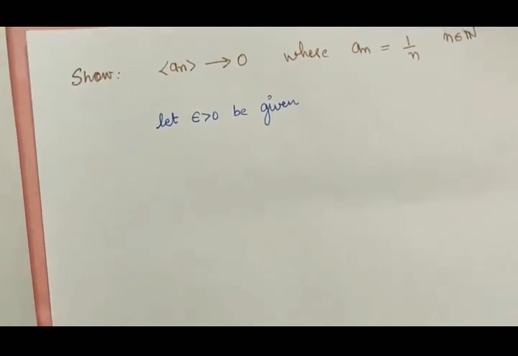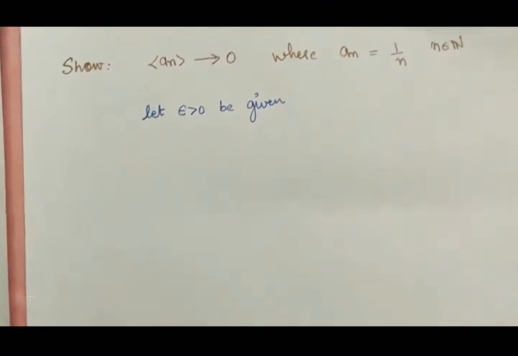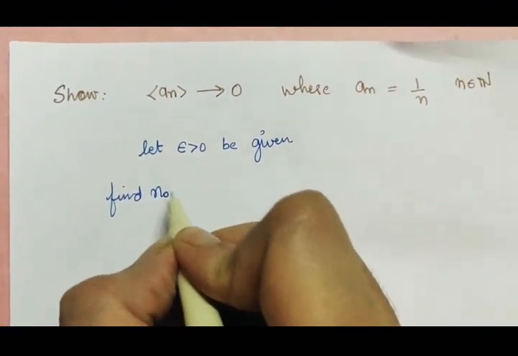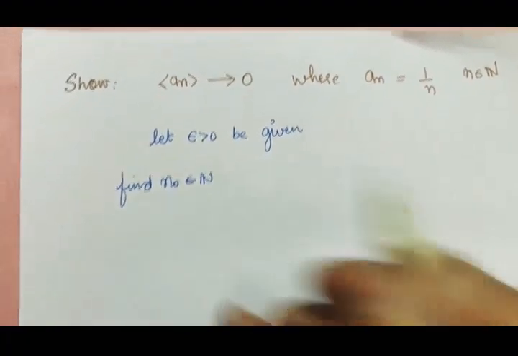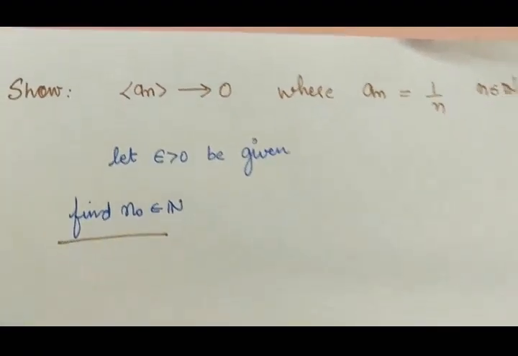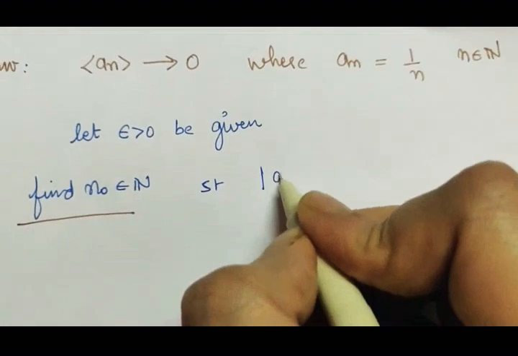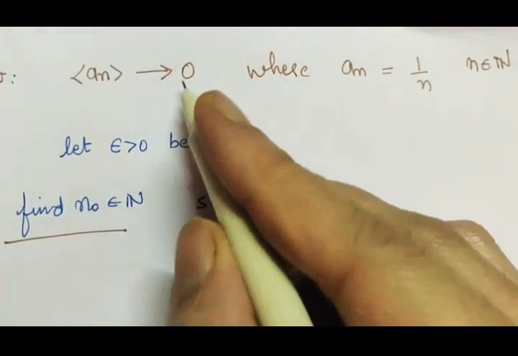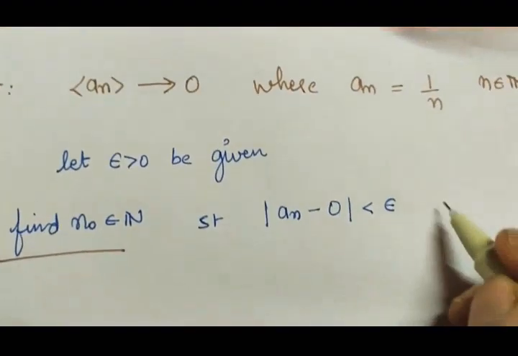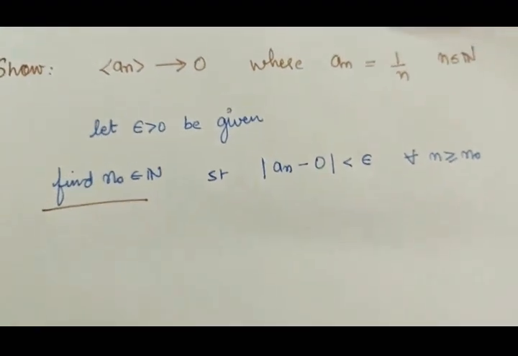What we have to do? We have to find n naught, a natural number. This is our aim. Our aim is to find this n naught such that mod of an minus b, which is here 0, has to be less than our epsilon for all the terms greater than n naught.